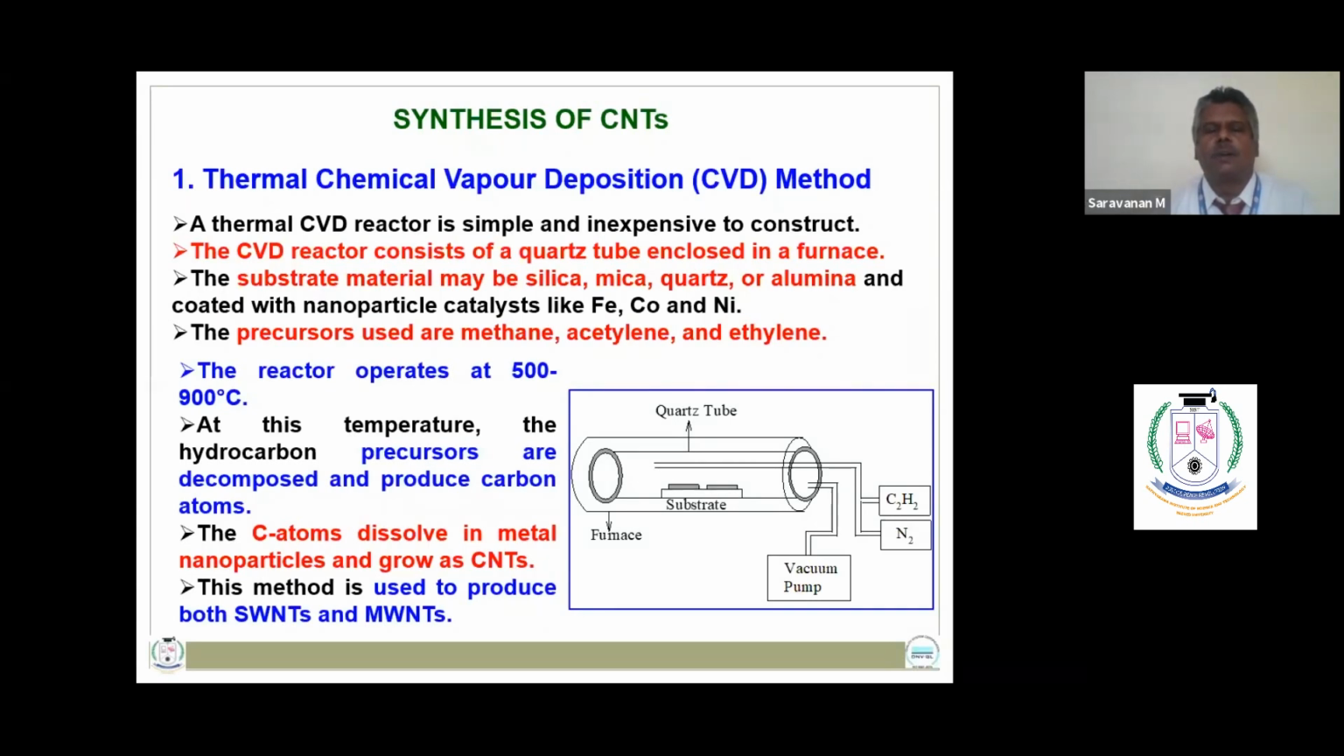The reactor operates at a temperature of 500 to 900 Kelvin. So at this temperature, the carbon-based precursors are decomposed and produce carbon atoms. So these carbon atoms dissolve readily in the nanoparticle catalyst. When their concentration reaches supersaturation, then they get precipitated and grow as carbon nanotubes.